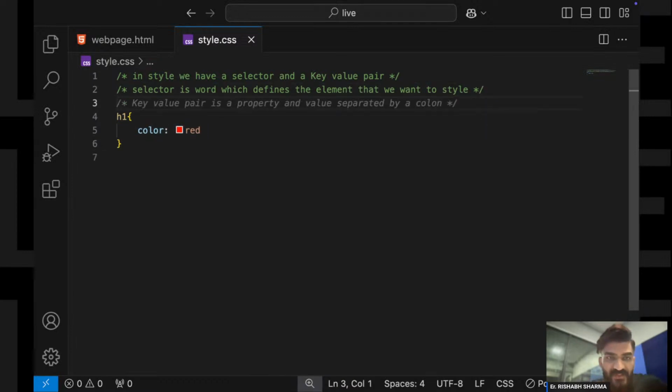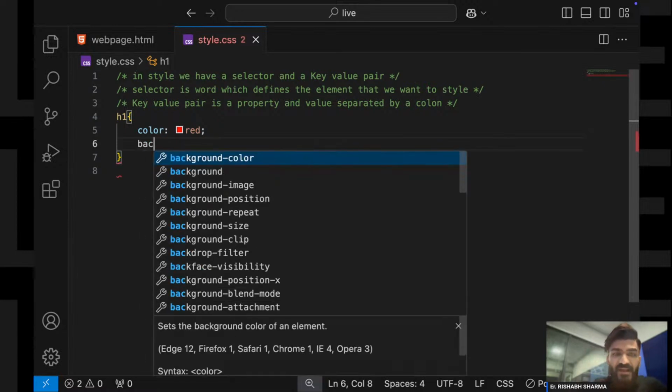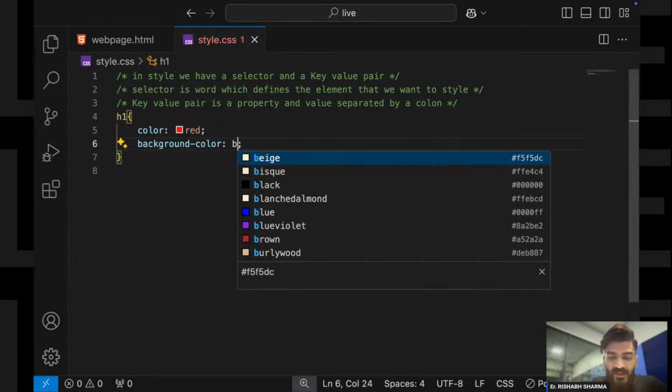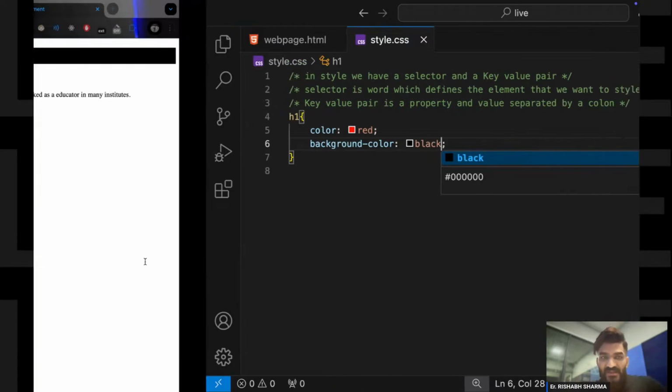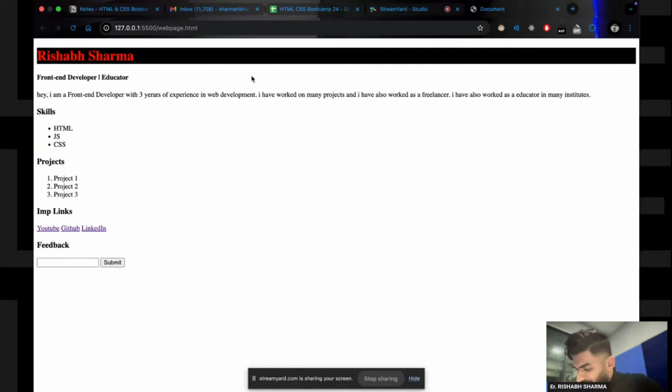And then comes the key value pair. So let us understand what a key value pair is. A key value pair is a property and a value separated by a colon. So this is my property and this is my value. Now suppose मेरे को कलर रेड करना है, राइट? अब मेरे को क्या करना है? बैकग्राउंड कलर, इसका बैकग्राउंड कलर अगर मेरे को ब्लैक करना है, राइट? सो आई विल से समथिंग लाइक दिस.